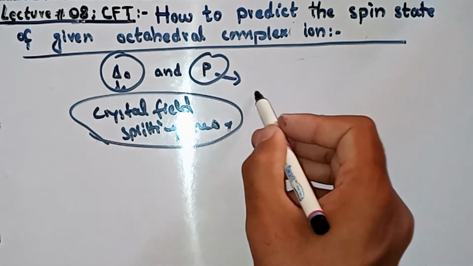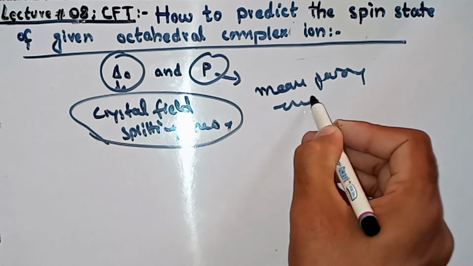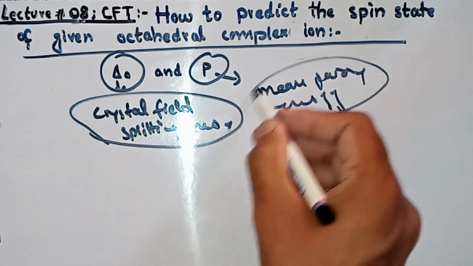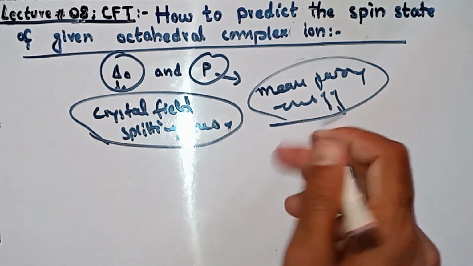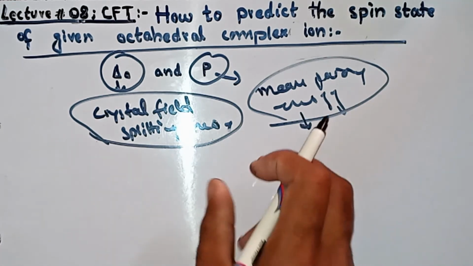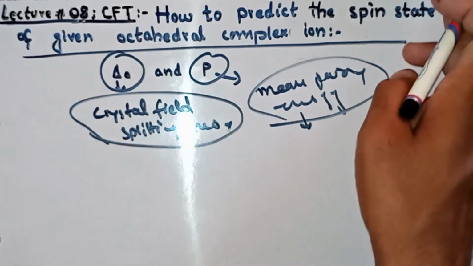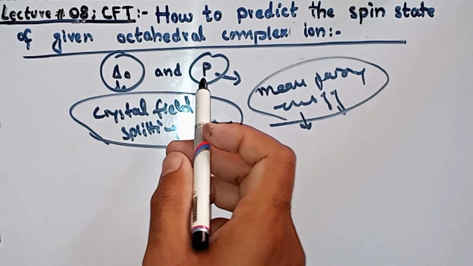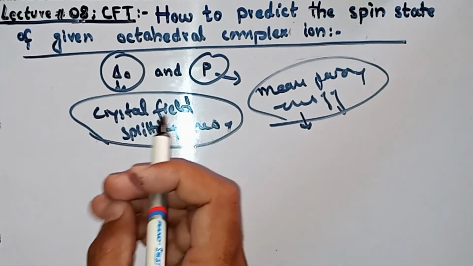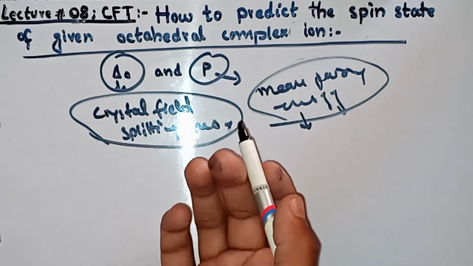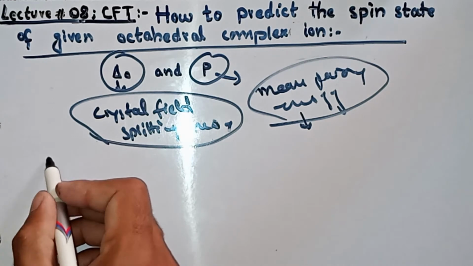The mean pairing energy, P, means the energy required to pair the electrons against electronic repulsion. It is called the mean pairing energy. When you know these two things, del naught and P, then you can predict for any given octahedral complex whether it is high spin or low spin. There are only two conditions.